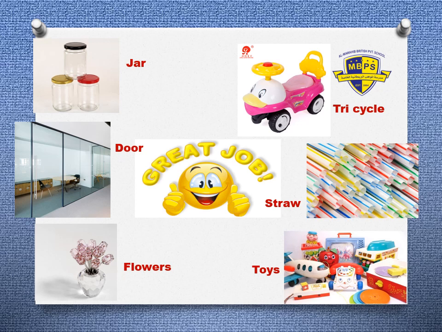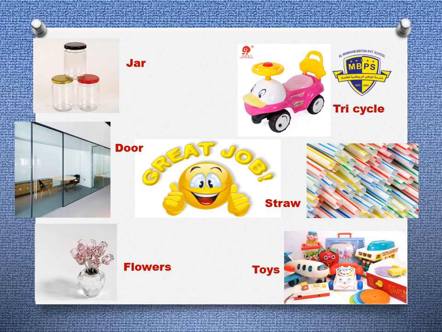I can hear some answers. Yes, what is that? Something made up of glass and plastic. Yes, it's a glass jar. Very good, grade 2. I can hear, yes, it's a glass door also. Yes, and some glass flowers made up of glass. Yes, and what else? The glass vase also, yes.